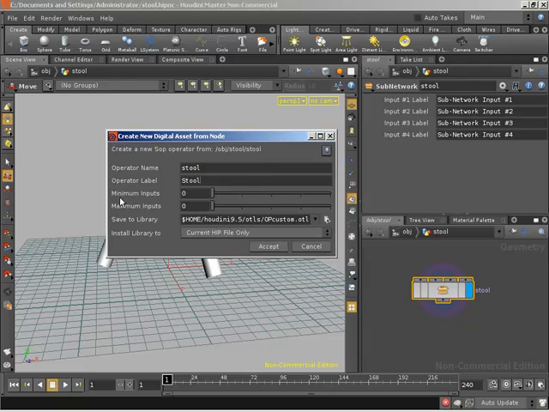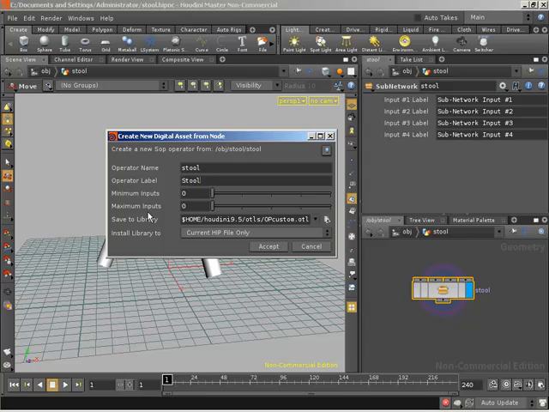We have to specify the minimum and maximum inputs. This works very much like when we were creating our new operator in VOPs, whereby we need to know, are we bringing in any network wires into our asset? Do we need to bring data into the network inside of this digital asset so that we're going to be working on it?